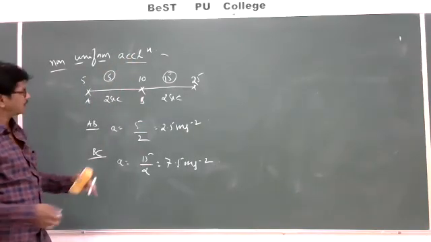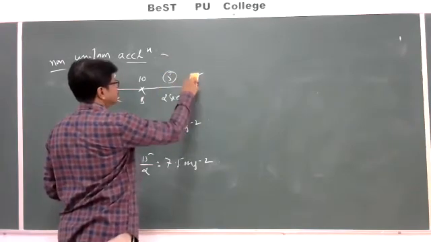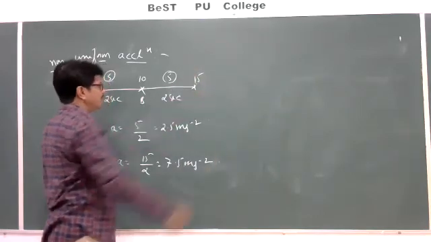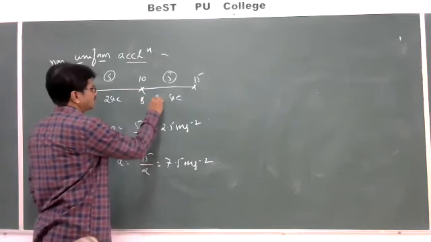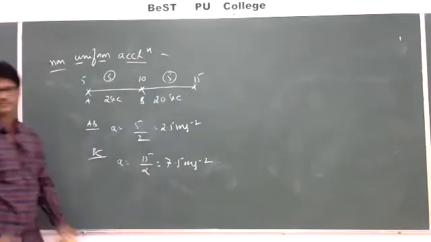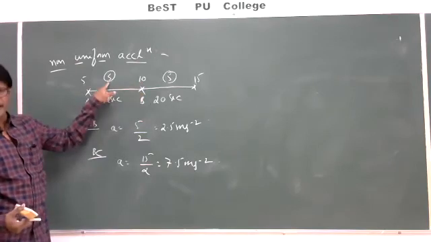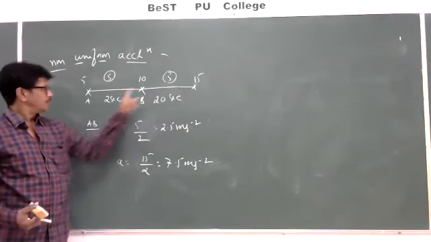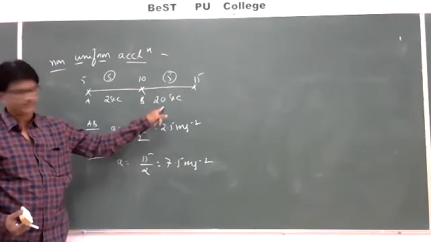In the same manner, we can say, if the velocity of a body changes equally in unequal intervals of time. Here, what is the change in velocity between A and B? 5. Between B and C is also 5. But the times are different. Here 2 seconds, here 20 seconds.